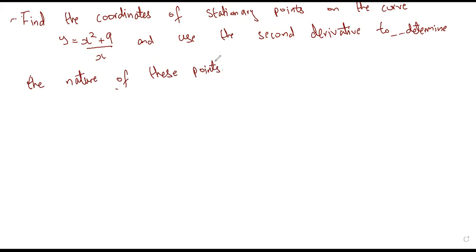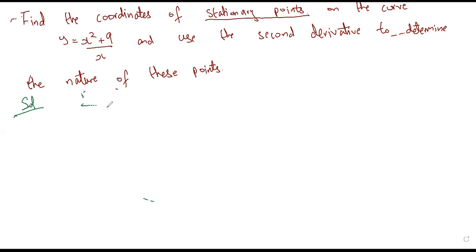Okay. Now, what is the question? It says find the coordinates of the stationary points on the curve. Now, whenever you come across this sentence, just know that you need to find the derivative and equate that to 0 for stationary points. Okay. So let's start the working. The solution is going to be, okay.